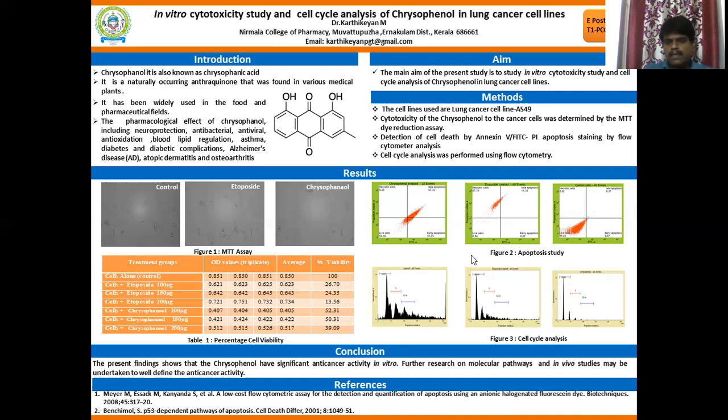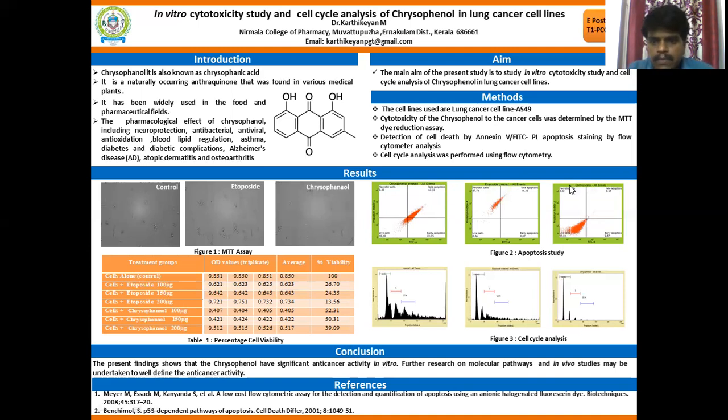Here we see the apoptosis studies by flow cytometry. The first graph is for chrysophanol, then etoposide, as well as the control. Chrysophanol shows a higher percentage of cells in late phase apoptosis.